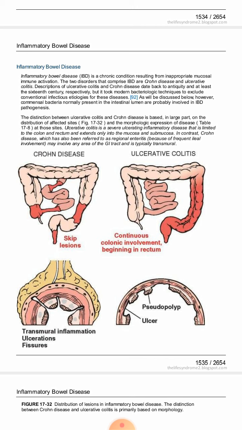Now we will discuss the pathogenesis of inflammatory bowel disease. Different factors are involved in its development. Mainly, there are four factors. Number one, there may be alterations in the host interactions with intestinal microorganisms. We know that normally in our intestines many microorganisms are present, for example, E. coli.